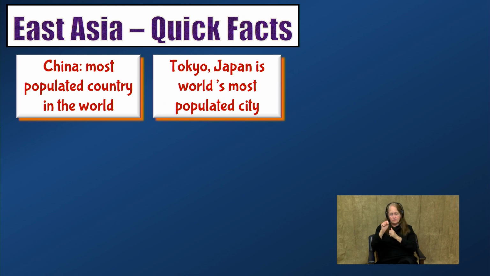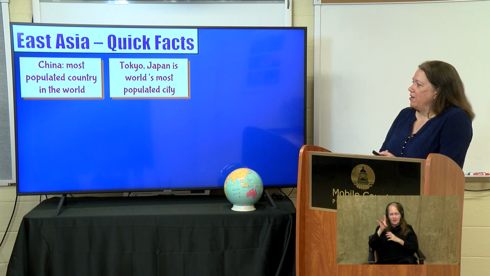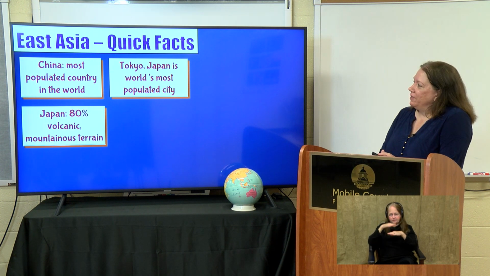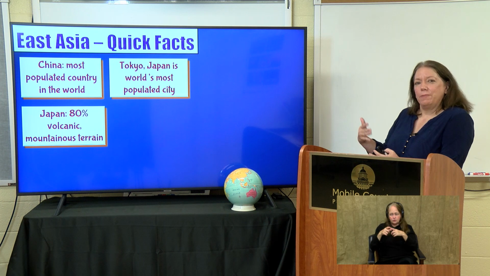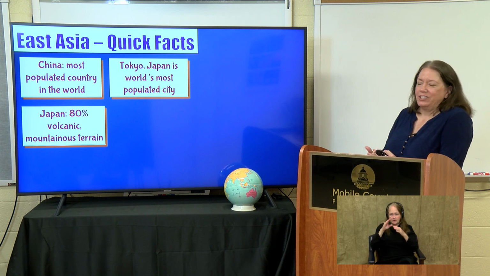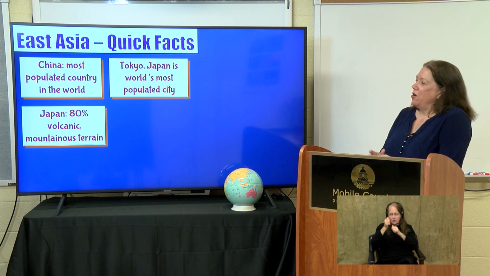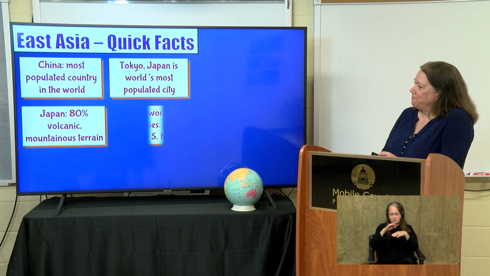Tokyo, Japan is the world's most populated city. It's about 38 million people there on the island of Honshu. Japan itself is about 80% mountainous, volcanic terrain, so most of the people are very much clustered together in close quarters on the plains of Japan.